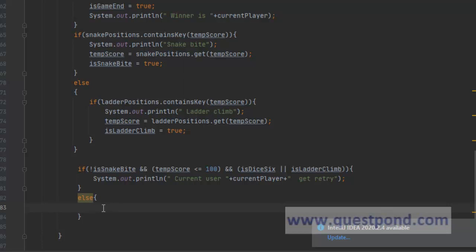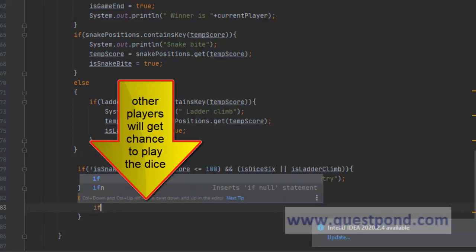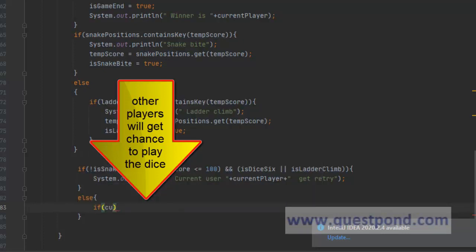Else, there is no retry, so we will have to increase the current player. If we have 3 players, current player started with 1, so next will be 2, next will be 3. After 3, again it's a round robin fashion. So I will have to first check if current player equals number of participants, correct?